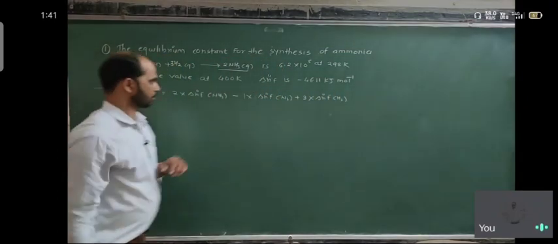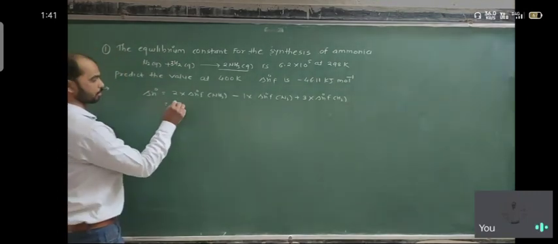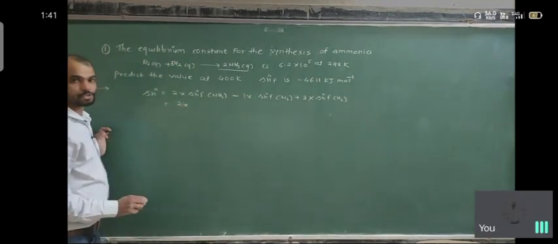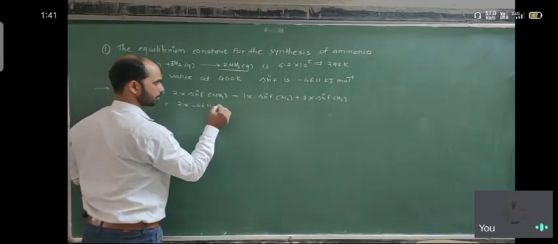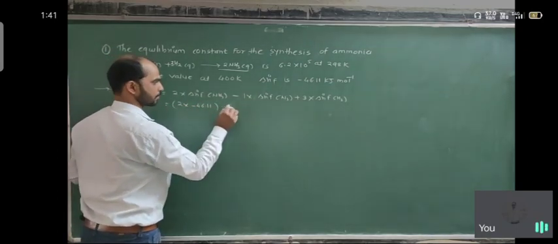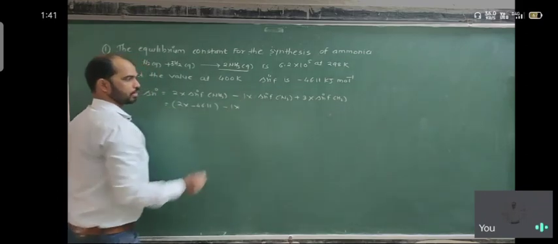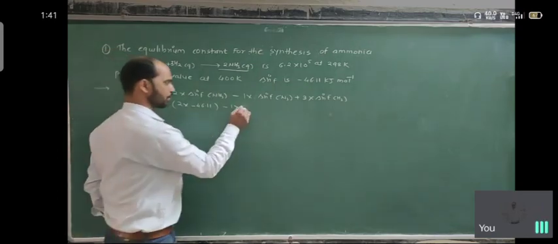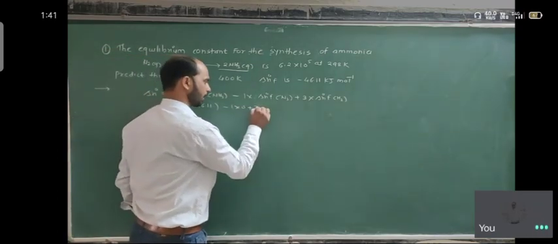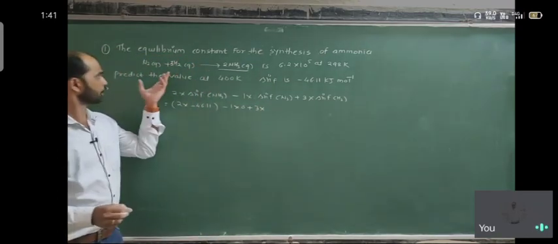So put all the values here. 2 times the heat of formation of NH3, which is given here as -46.11, minus [1 times the heat of formation of N2. Is it given? No, so 1 times 0, plus 3 times the heat of formation of H2.